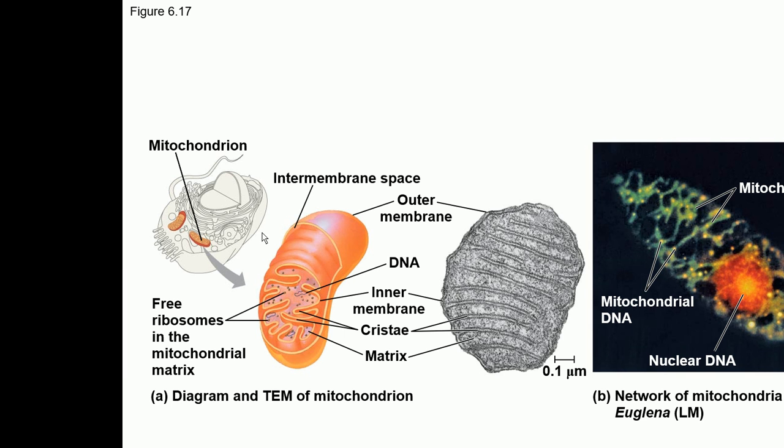This invagination is to increase the surface area. Why increase the surface area of this membrane? Because there are some very important proteins embedded in the inner membrane. So that is why it's required to increase the surface area.